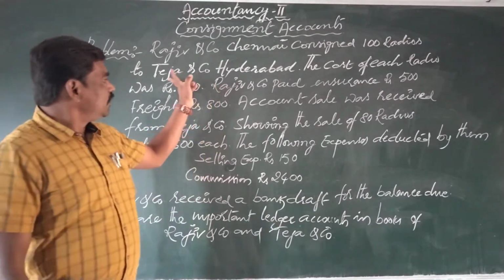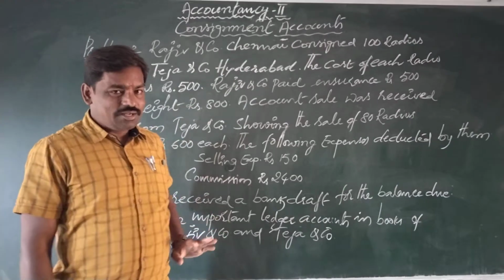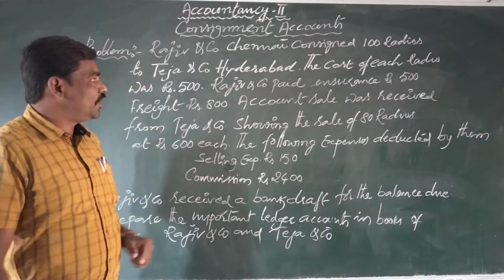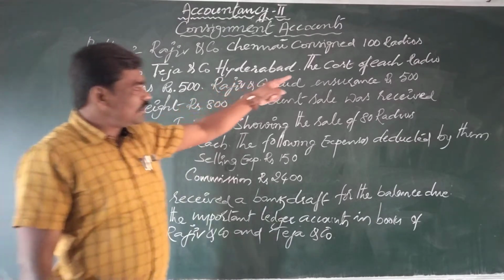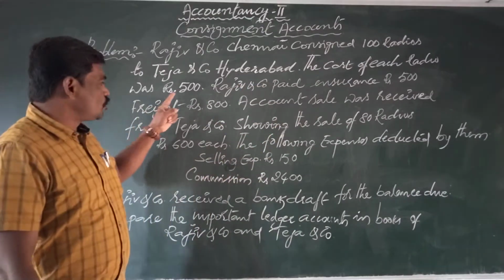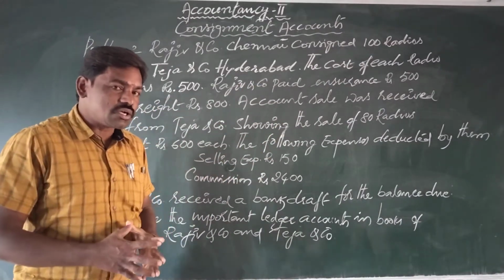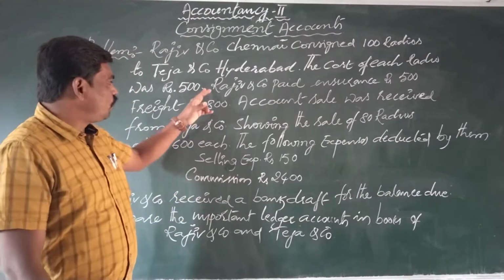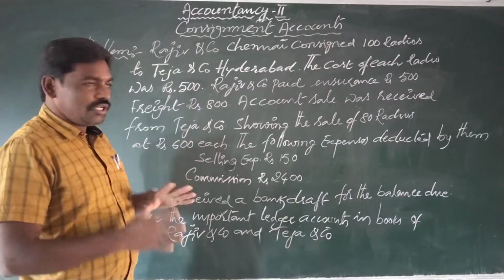Teja and Company of Hyderabad is the consignee. How many radios are consigned? 100 radios. The cost of each radio was rupees 500. Up to here clear now?